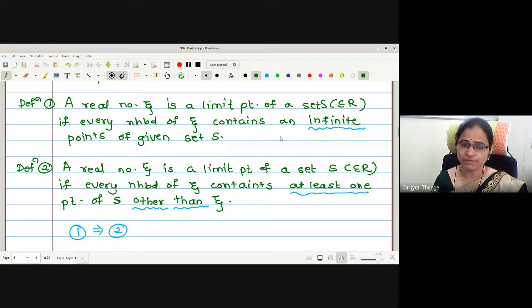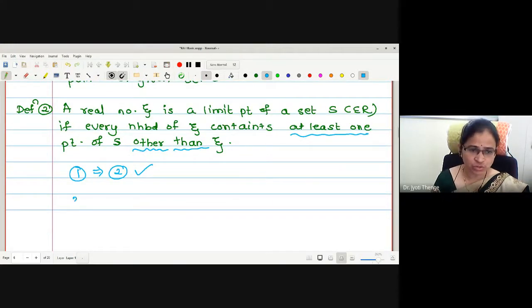If I assume the first definition, that the neighborhood contains an infinite number of points, then the second definition is automatically true. If it contains infinite points, then it will automatically contain at least one point other than zeta. Therefore, 1 implies 2 is true, obviously.